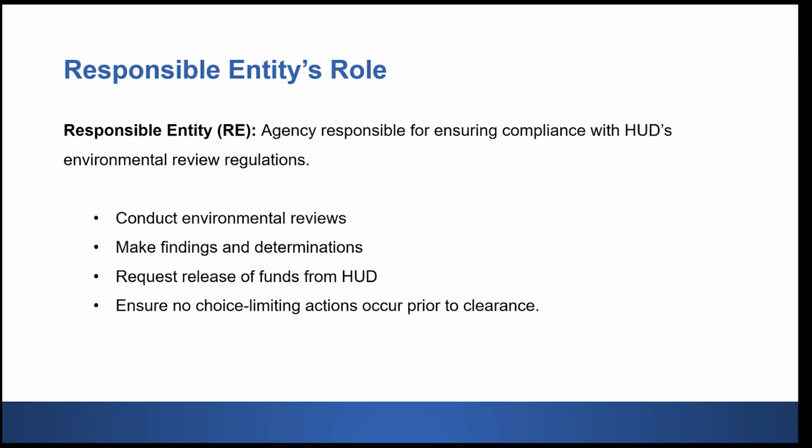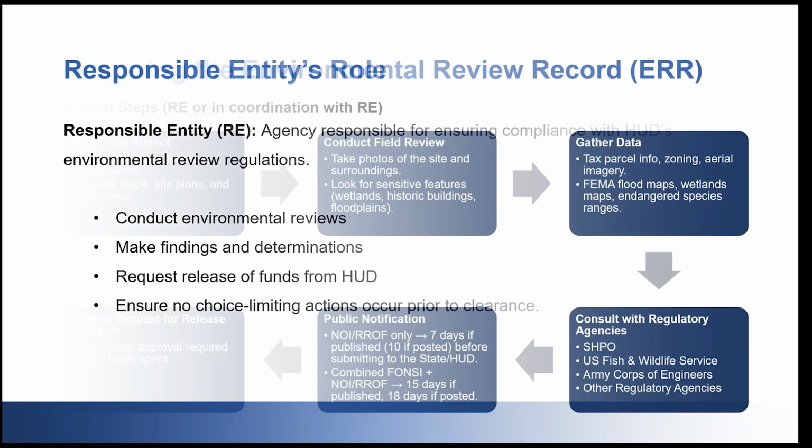Now, let's talk about who prepares and signs off on the environmental review record. The responsible entity in this case is the state, and they're the one that will prepare the environmental review record and coordinate with agencies, and they'll make sure all laws and regulations are followed. And they're ultimately the ones who would certify the review is complete before the project moves forward. And then, of course, HUD may have oversight, but the responsible entity holds the primary responsibility.